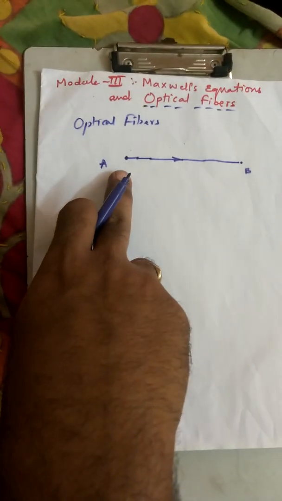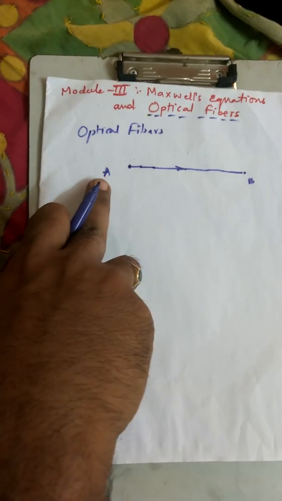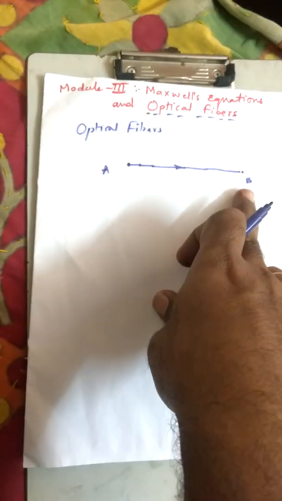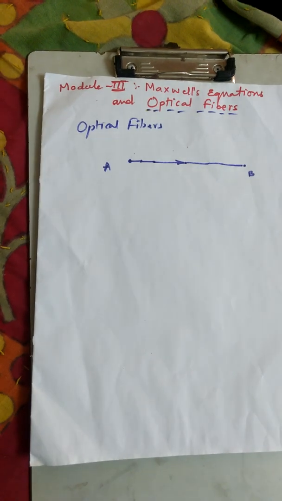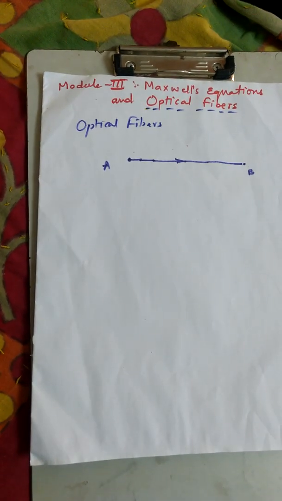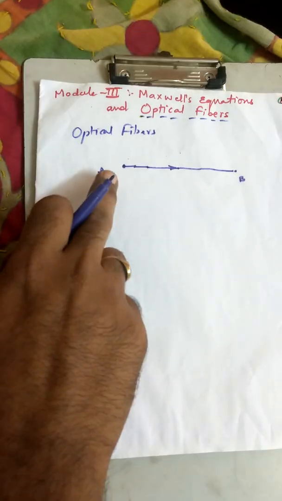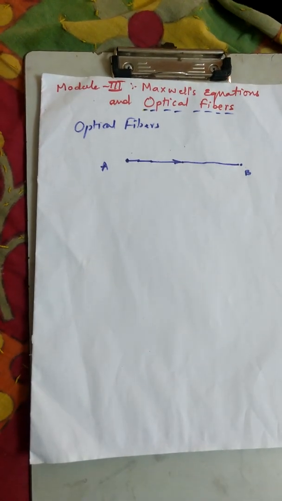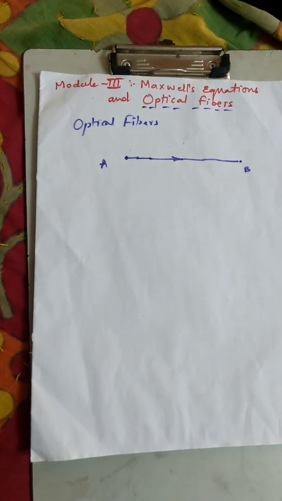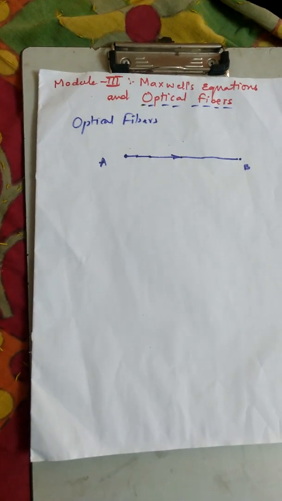Here I am using the word specific: from a specific point A to a specific point B. Even air is a medium. When you have a light source, it is propagating in all directions. We are not interested in that type of transmission of light. We are interested in transmission of light from point A to point B. Whenever we want to transmit from a specific point A to a specific point B, we use optical fibers.